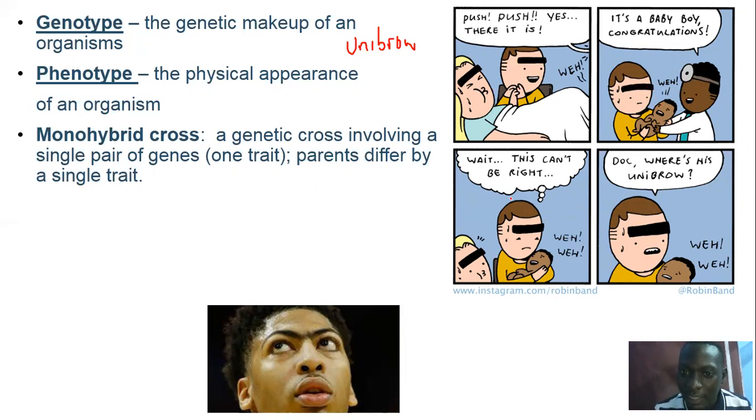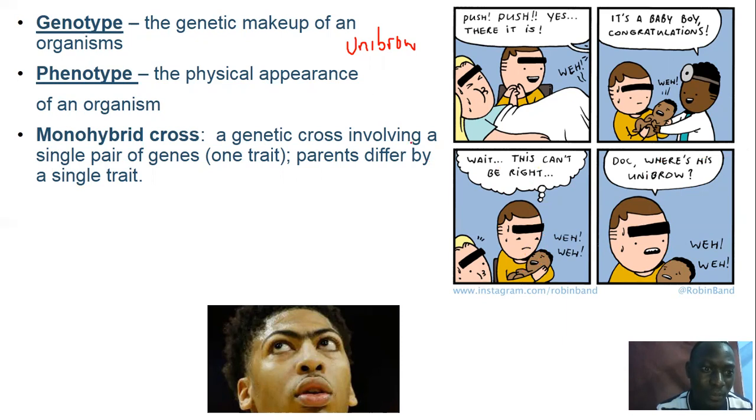Secondly, the guy said, wait, this can't be right. He wasn't seeing any unibrow. And he was like, Doc, where is his unibrow? Because he expected that the baby was supposed to have a unibrow. So how do you explain that?